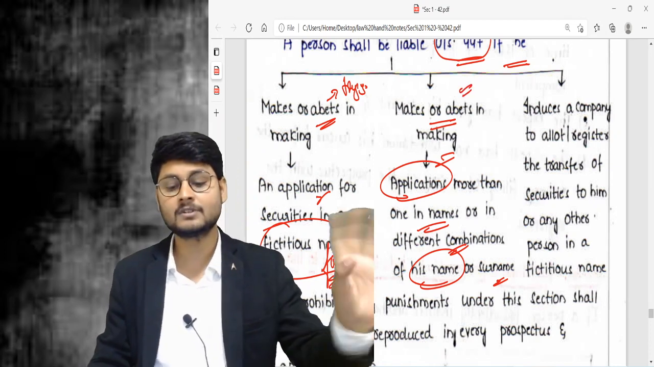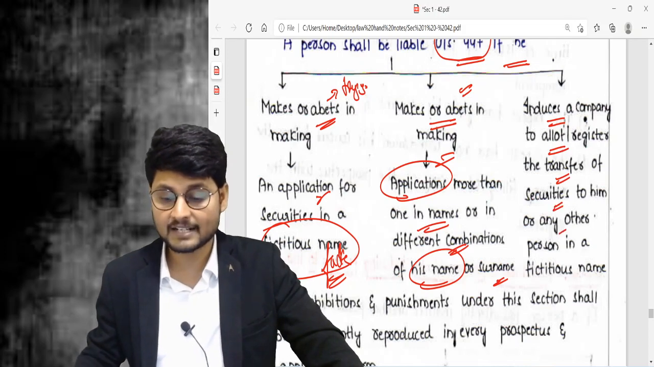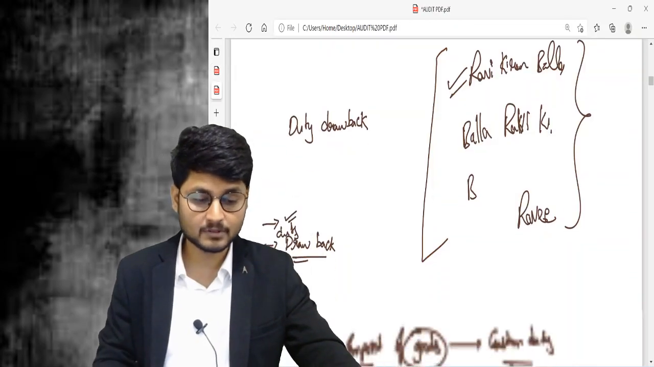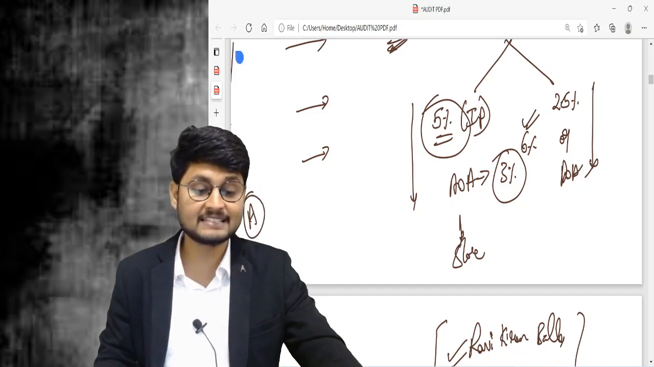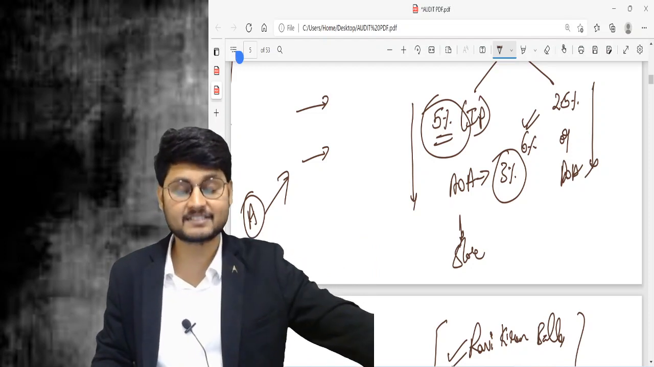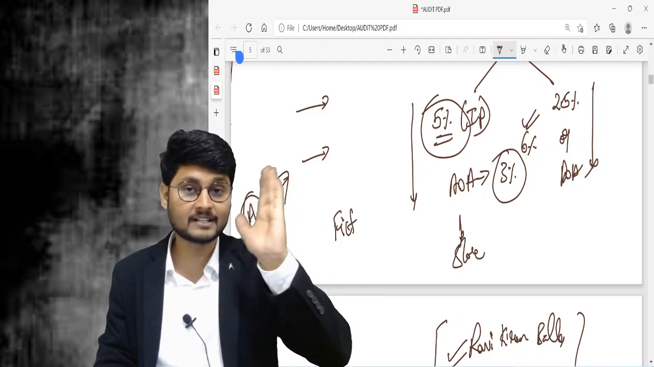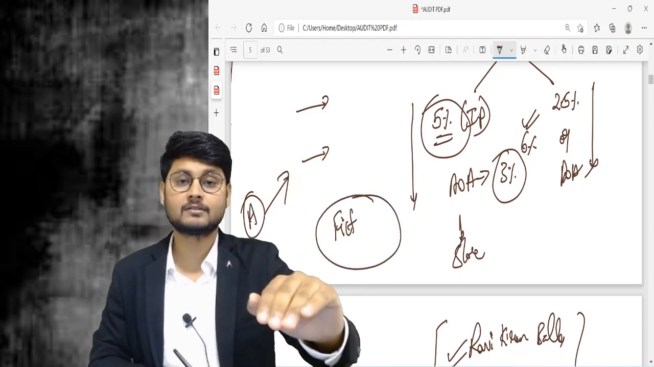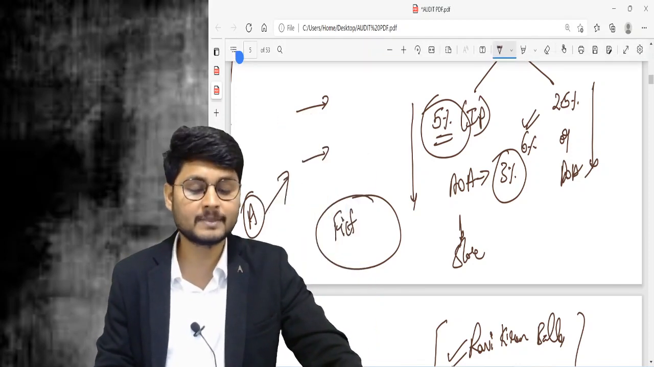This is the second point. And try to understand the last point. If he induces a company to allot or register the transfer of securities to him or any other person in a fictitious name. Now what is he trying to do? Mr. A is the existing shareholder. He is inducing the company to transfer his securities to a person who is not at all in existence, a fictitious person. He is trying to contact the company to transfer the shares which are in his name to a person who is not there. To a fictitious name he is trying to transfer the shares. Then also 447 will be applicable.